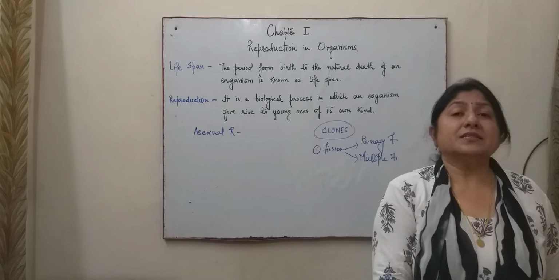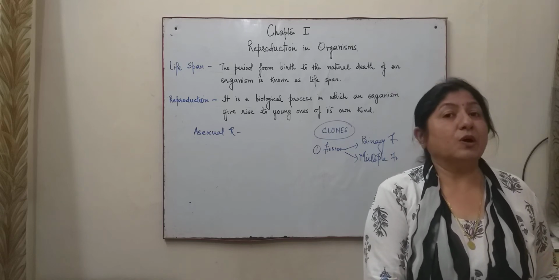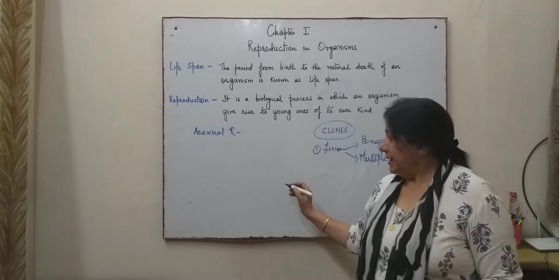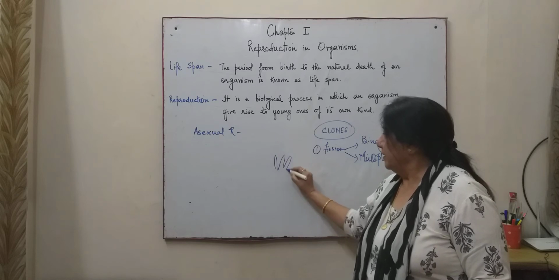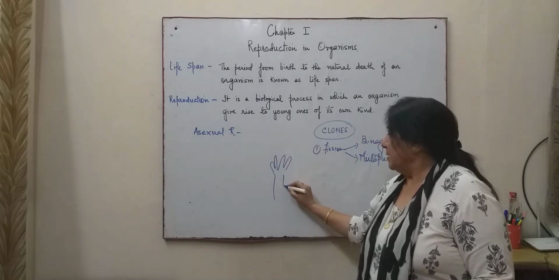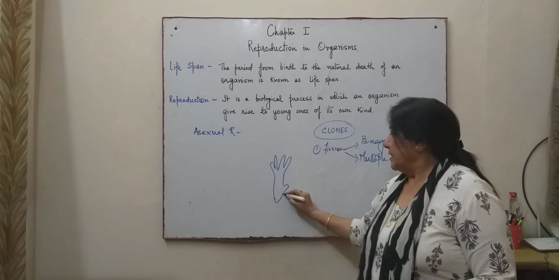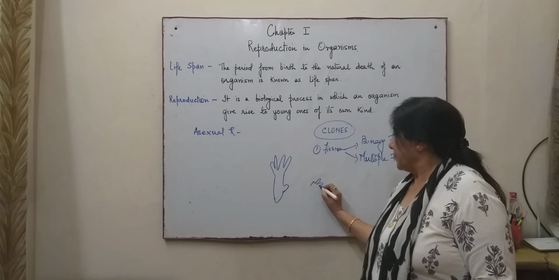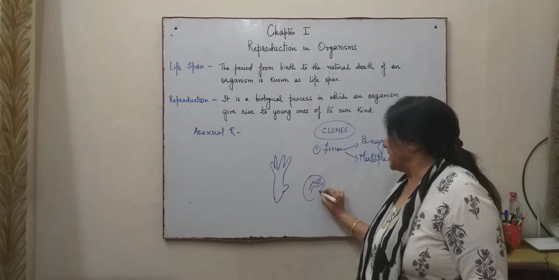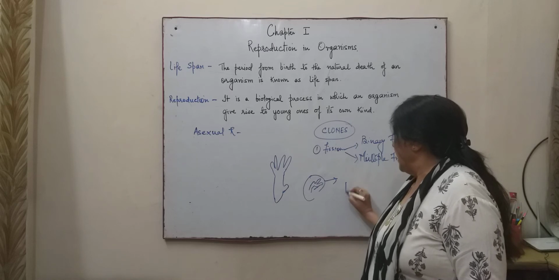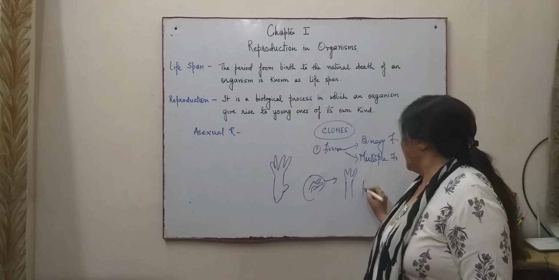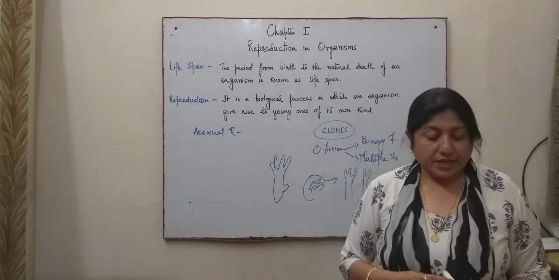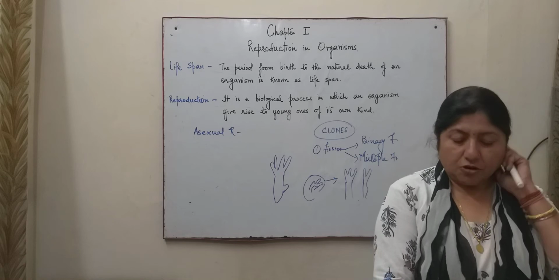Then budding is another very common example, found in hydra, and yeast is also a good example where budding takes place. Hydra, all of you are familiar. The hydra develops a bud, and this bud gradually develops tentacles, and on reaching a certain stage, it develops as an individual hydra. So budding is a phenomenon taking place in certain organisms.